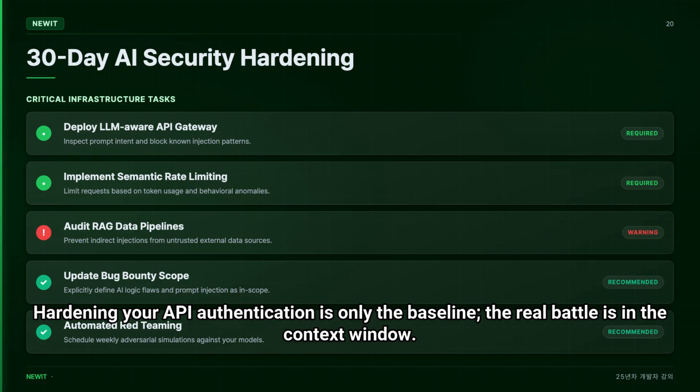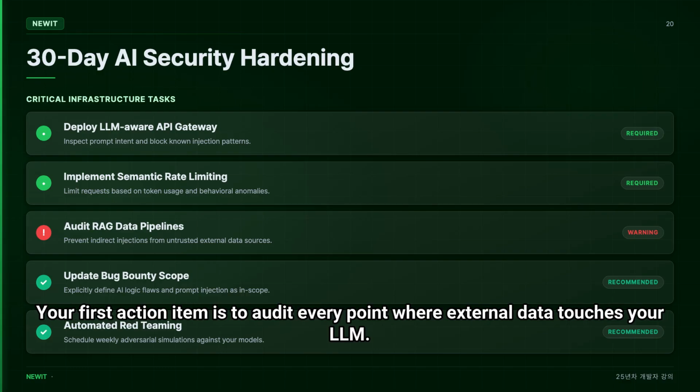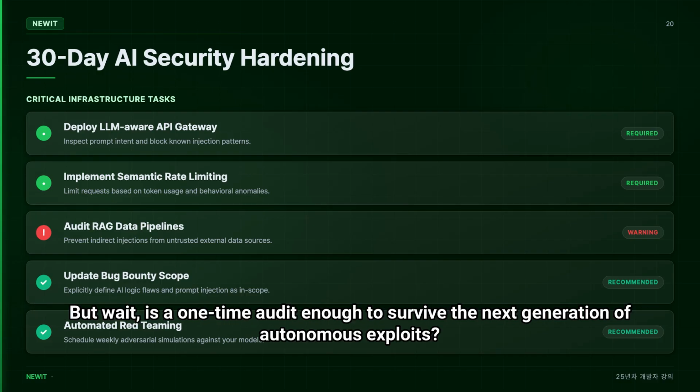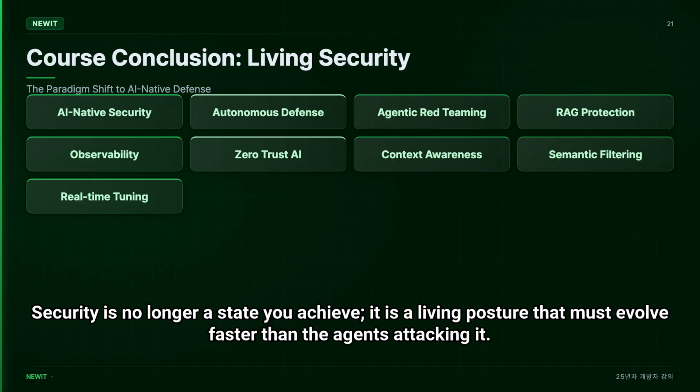Hardening your API authentication is only the baseline. The real battle is in the context window. Your first action item is to audit every point where external data touches your LLM. If you aren't monitoring for jailbreak-as-a-service patterns in your logs today, you are already behind. But wait, is a one-time audit enough to survive the next generation of autonomous exploits? Security is no longer a state you achieve. It is a living posture that must evolve faster than the agents attacking it.